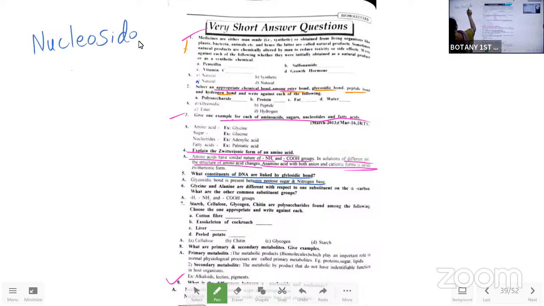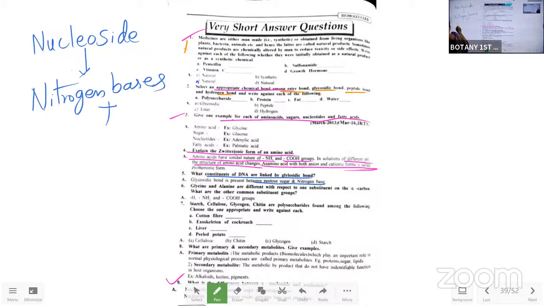When we are saying nucleoside, nucleoside is made up of nitrogen bases which are bonded with the pentose sugar. Those are the nucleosides. Now comes the nucleotide.